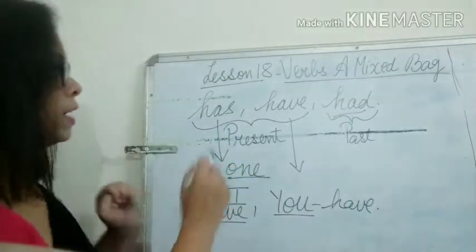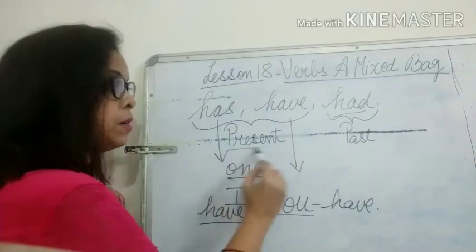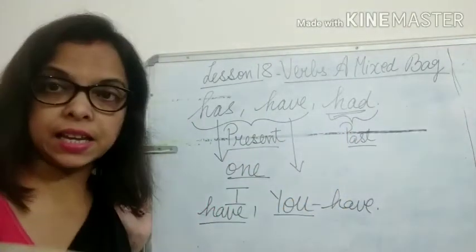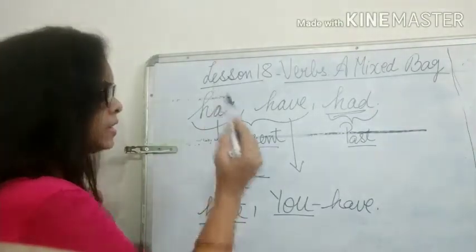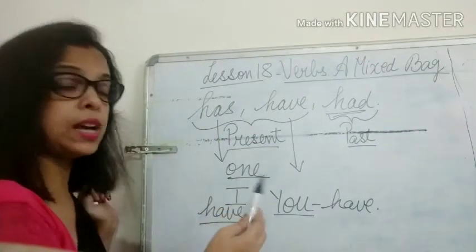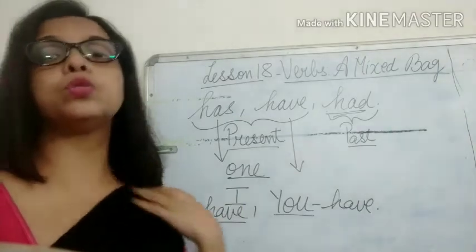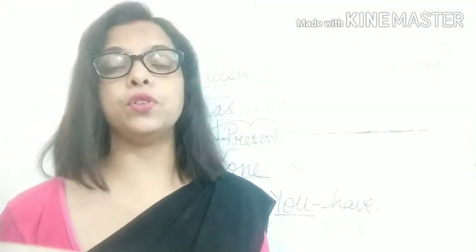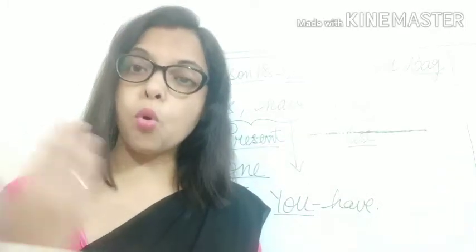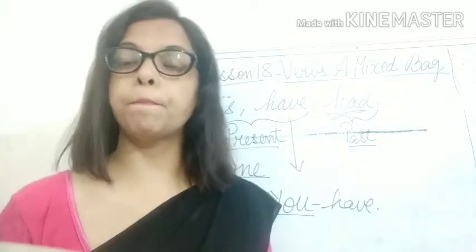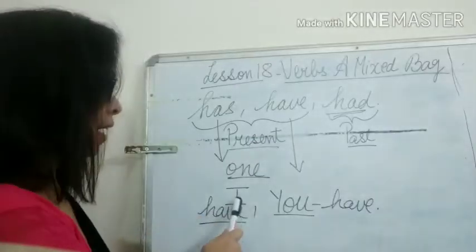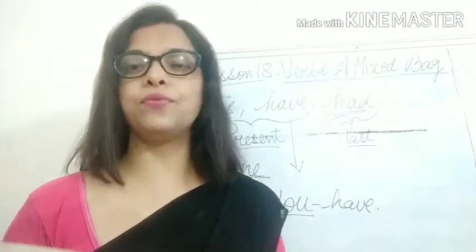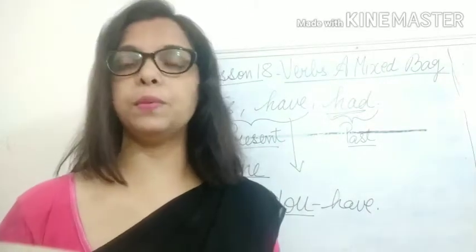So I repeat once again, has and have are used in the present tense and had is used in the past tense. Has is mostly used when we are talking about one person, place or thing, and have is used for more than one person, place or thing. And with I and you we always use have, okay. Let's see a few more examples, then it will be clear to you.